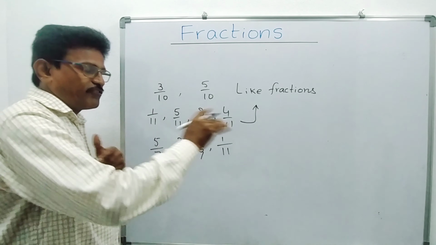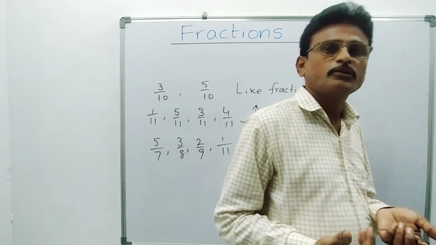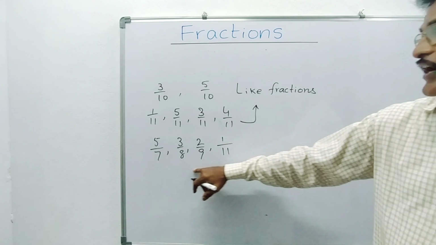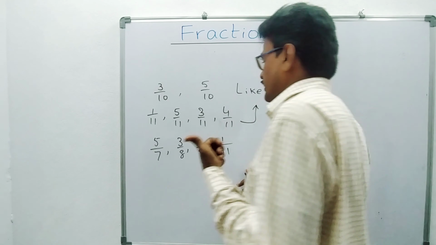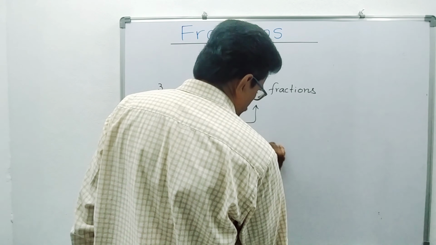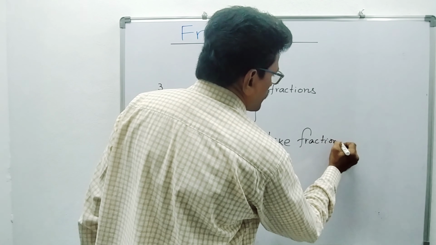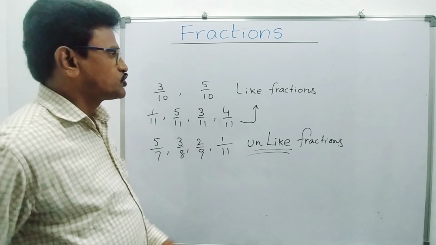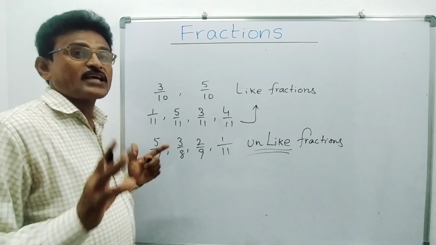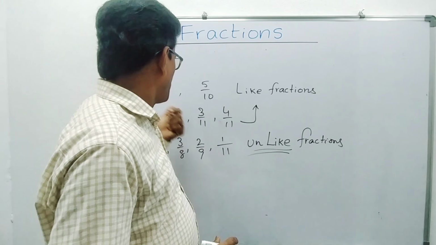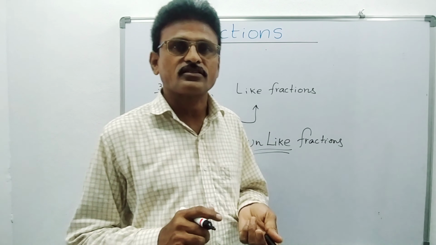Different denominators means unlike fractions. Remember this: different denominators means unlike fractions, same denominator means like fractions.